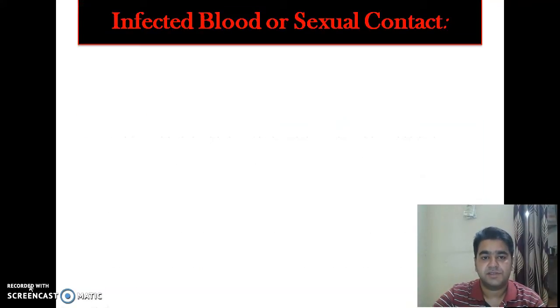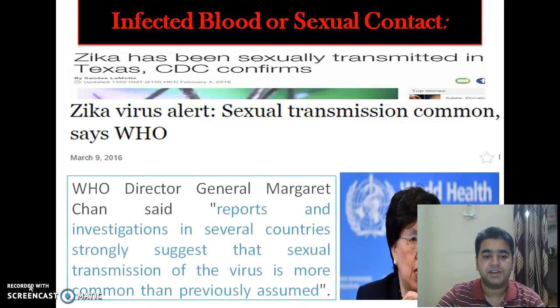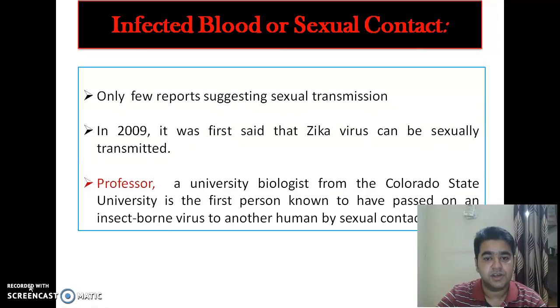Another mode of transmission is infected blood or sexual contact. WHO Director General Margaret Chan said reports and investigations in several countries strongly suggest that sexual transmission of the virus is more common than previously assumed. Till now, few reports have suggested sexual transmission, and a biologist from Colorado State University, who was working in Senegal when he traveled to the United States, is thought to be the first person to have passed on this insect-borne virus to another human by sexual contact.